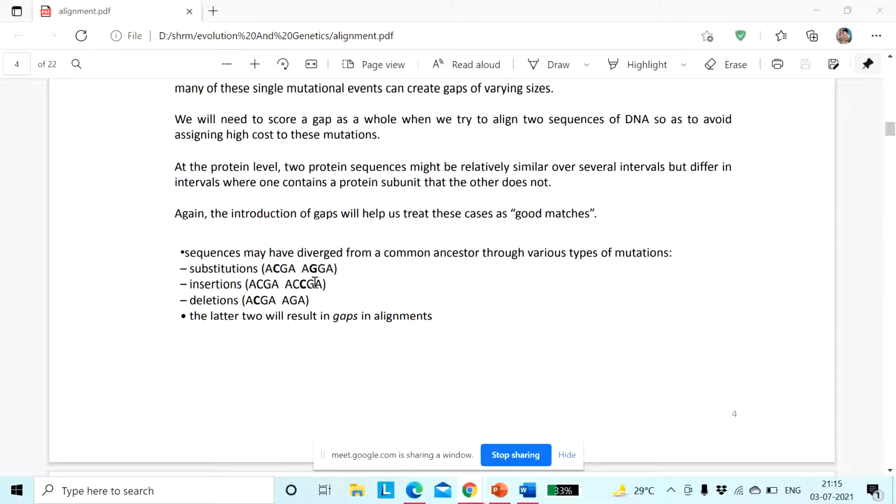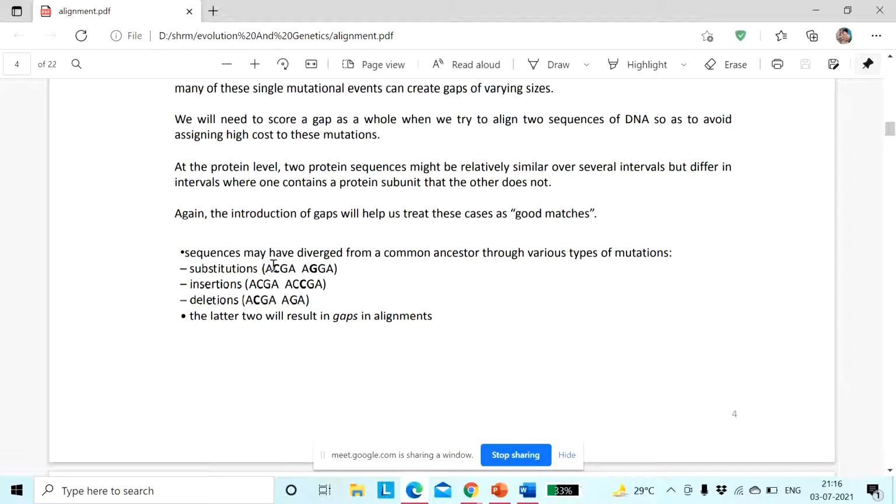So sequences may have diverged from a common ancestor. See, substitution is basically the mutation, where we had ACGA but we are now getting AGGA. So this is the substitution, in case of C, we are getting a G. If you consider insertion, that means we were having ACGA, and if there is an insertion of a C between C and G, we will get ACCGA. And if you consider deletions, obviously there will be the deletion of a particular base from ACGA, and if this C is deleted, we will get AGA. The latter two will result in gaps.